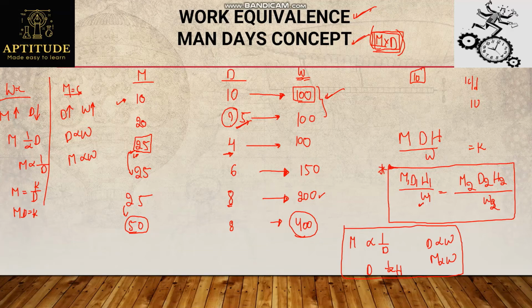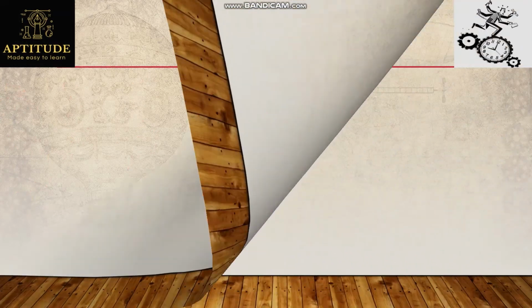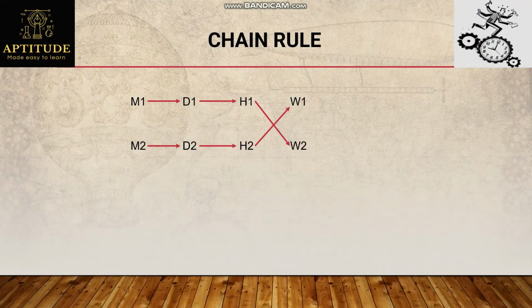Well, so this is how we'll be solving using a formula. And most of the time we will not remember a formula. So in those cases, we can simply solve the problem using the chain rule. And you can already observe the diagram here, which is nothing but the chain rule. Which means according to these arrow directions, I'll multiply those points. So I need to multiply M1 and D1. D1 is pointing to H1, which means first case. Then second case.